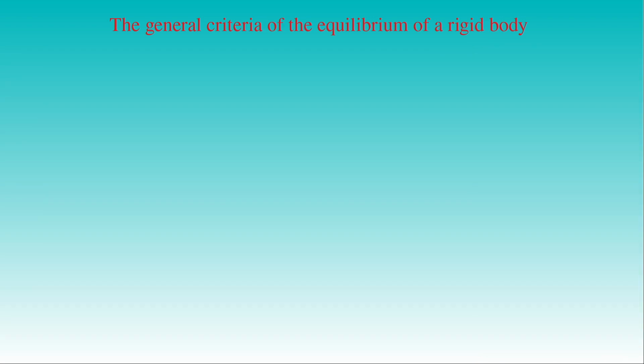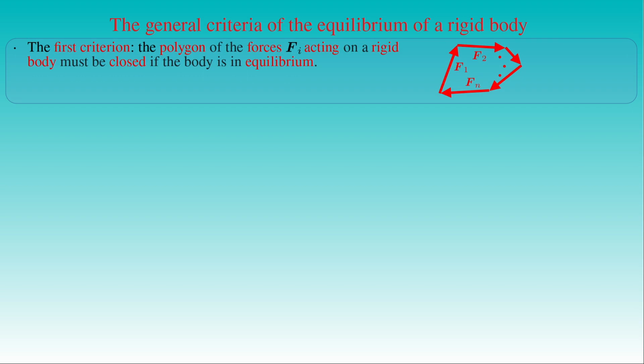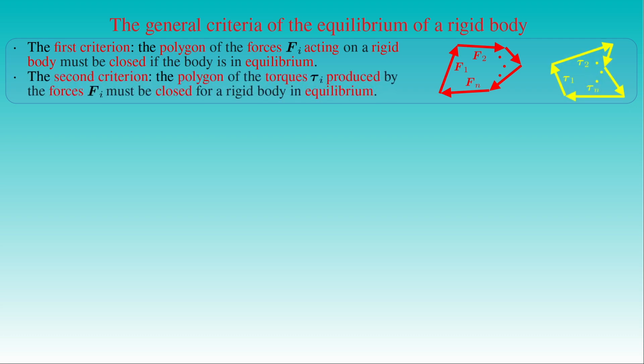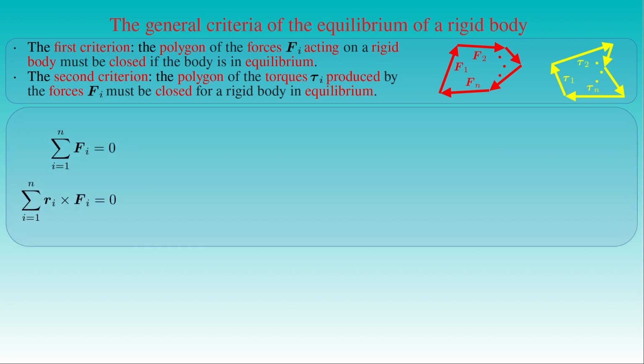Now we examine and interpret the equations describing the criteria of equilibrium of rigid bodies. The first criterion of equilibrium can be illustrated by the statement that the polygon of forces constructed from the vectors representing the n forces Fi acting on the body, regardless of their points of application, must be closed if the body is in equilibrium. This construction can also be done for the second criterion with the torques tau i produced by the forces Fi, where the polygon of the n vectors tau i must be closed for a rigid body in equilibrium. The two equations describing the criteria of equilibrium of a rigid body have a fundamental importance in statics.